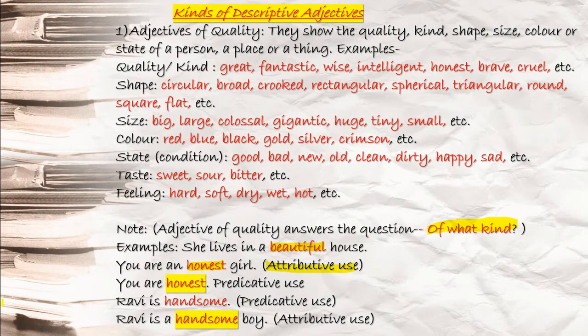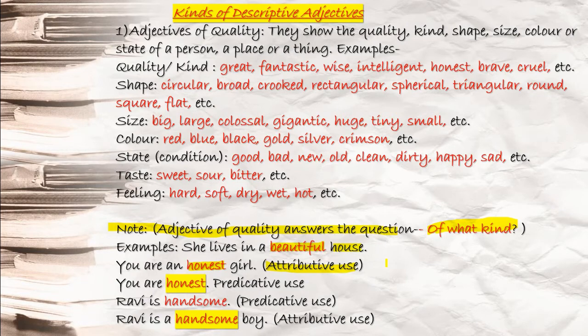Okay, now you see the note that is given here. Adjectives of quality answer the question: of what kind, or what kind of? Examples: she lives in a beautiful house. What kind of house? House is what? You see, this house is a noun term. I guess you all know what a noun term is. A noun term is what you can see, what you can touch, all objects, all the names of ideas, names of emotions, feelings, all will come in the category of noun.